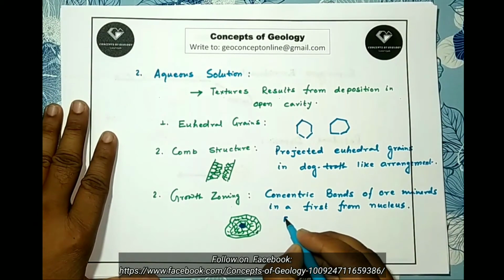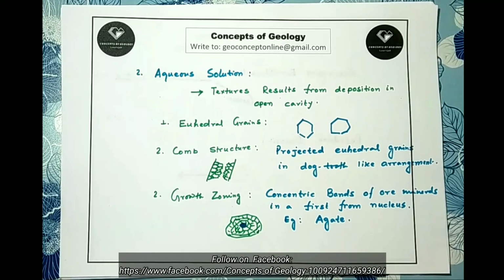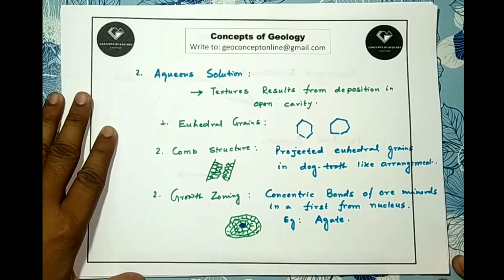Example is agate. Another texture is called brecciated ore, where we find successive deposition of ore minerals on breccia fragments of the wall rock. So the third one is the breccia ore.